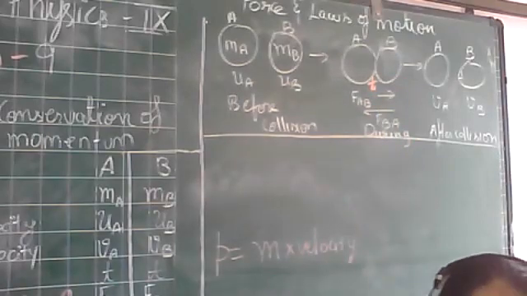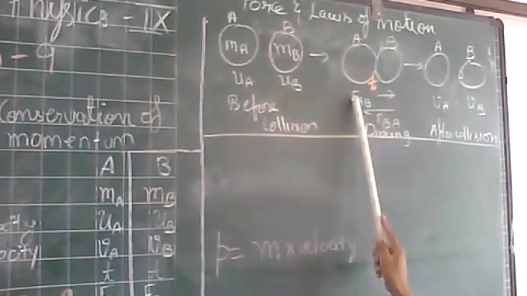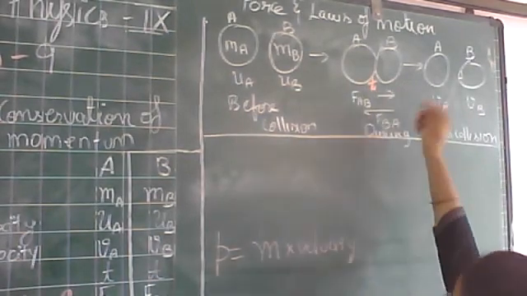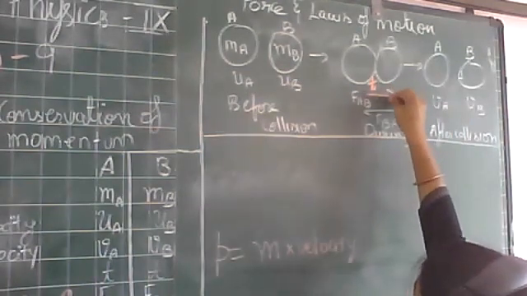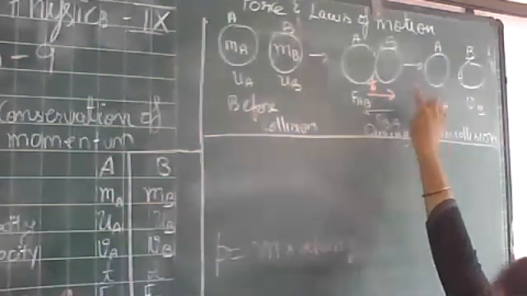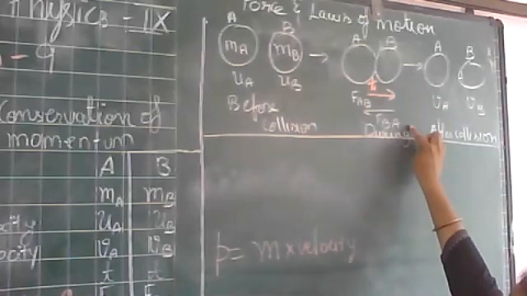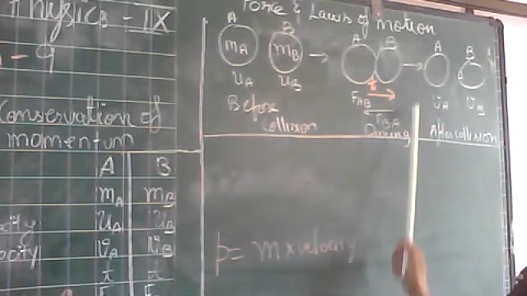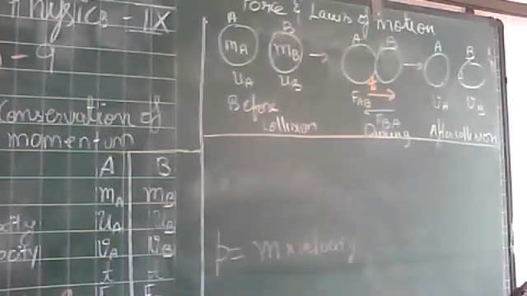For time t they are colliding, right? Then the force exerted by A on B is this. The force that A applies on B is in this direction, and the force that B applies on A, that is FBA, lies in this direction. So this is the condition during collision.